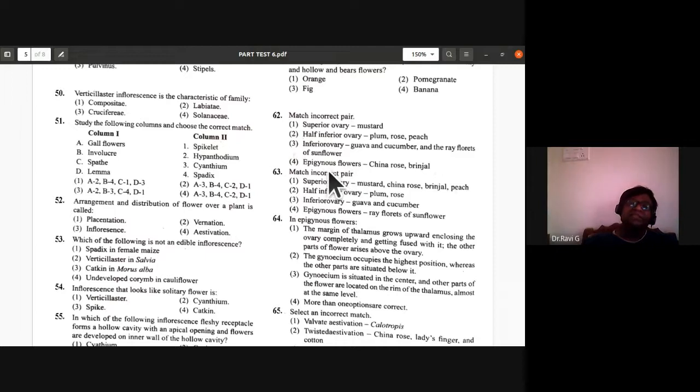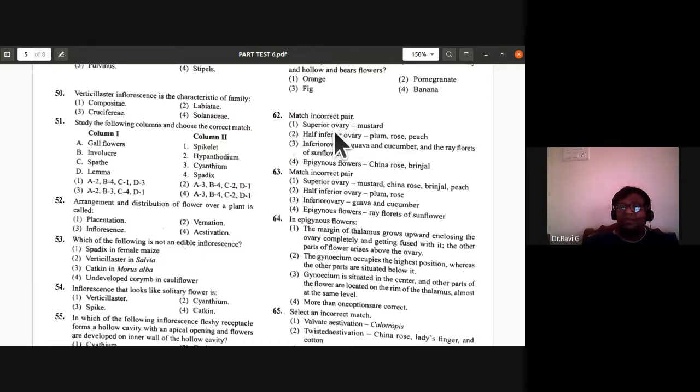So epigynous is above the ovary. So the ovary will be inferior. So the sepals and petals arise above the ovary. So China rose and brinjal are wrong answers for it. Okay. So they match the incorrect pair.